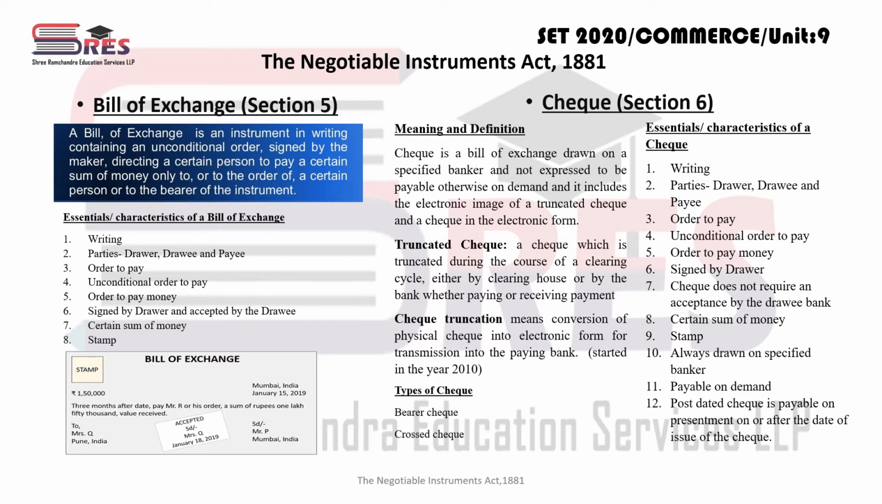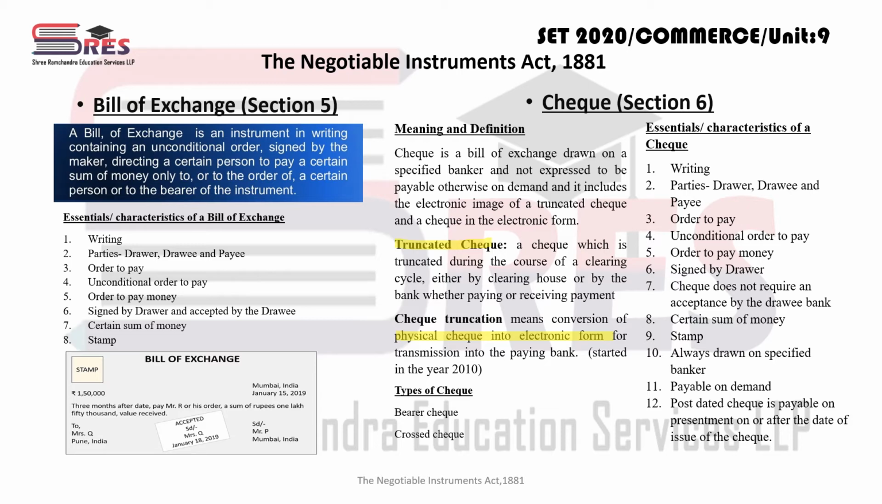There are different kinds of check. There is the truncated check. A truncated check means a check which is truncated during the course of the clearing cycle, either by the clearing house or by the bank, whether paying or receiving payment. Now what do you mean by truncation? Truncation means conversion of a physical check into electronic form. See, from the year 2010, what happens?